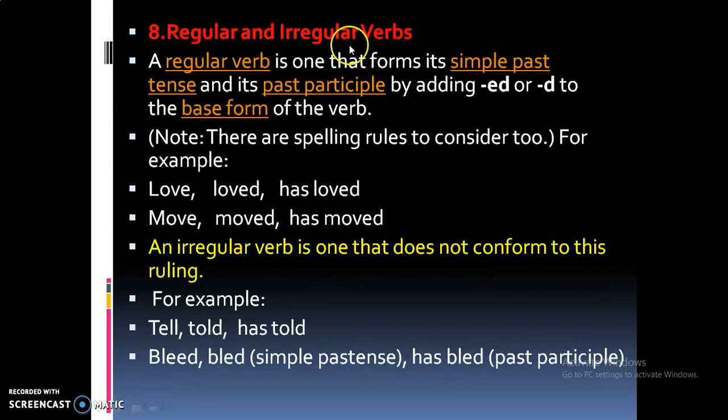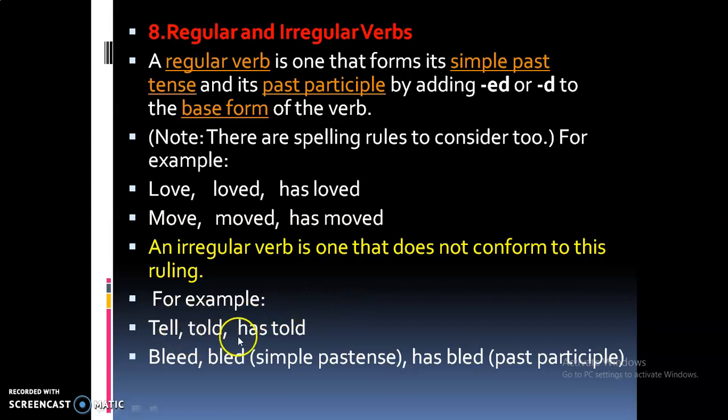And this is regular and irregular verbs. A regular verb is one that forms its simple past tense and its past participle by adding ed or d to the base form of the verb. So for example, love, loved, has loved. Move, moved, has moved. And an irregular verb is one that does not conform to this rule.